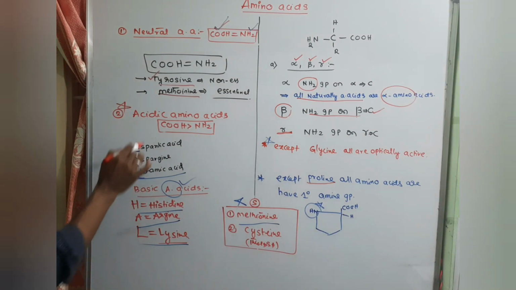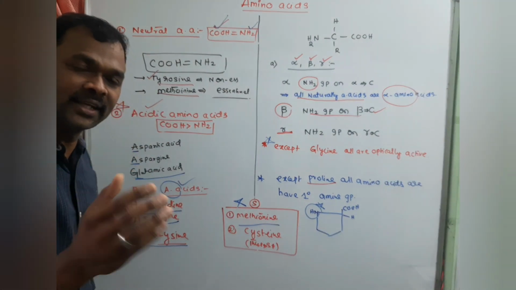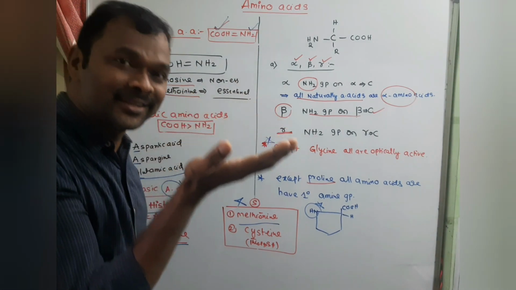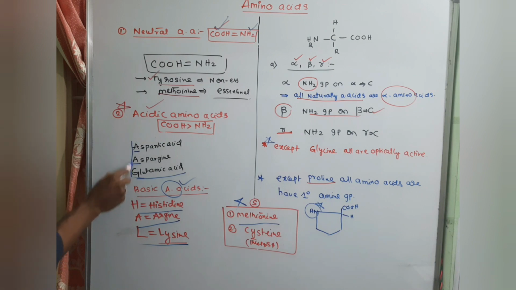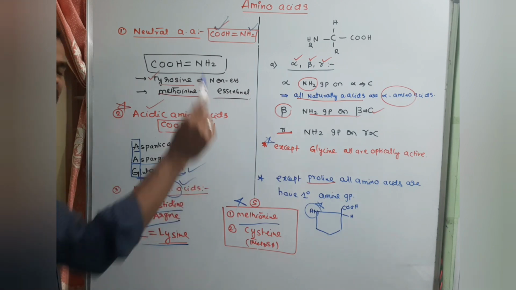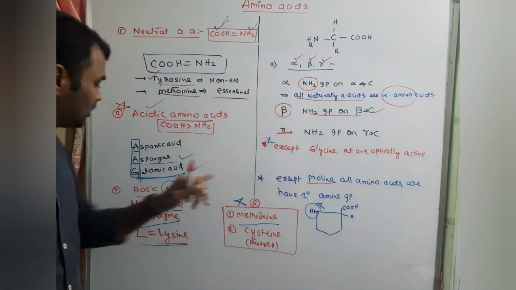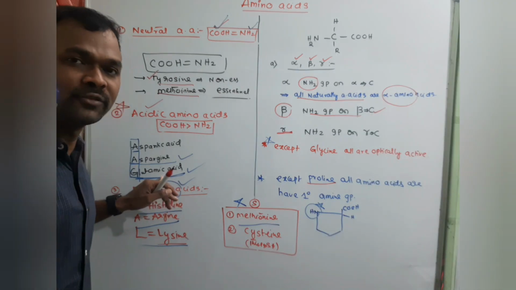The next one is acidic amino acids. In acidic amino acids, COOH groups are greater than NH2 groups. The examples you have to remember: ARCH. Aspartic acid, asparagine, glutamic acid. Aspartic acid, asparagine, glutamic acid, you have to remember.